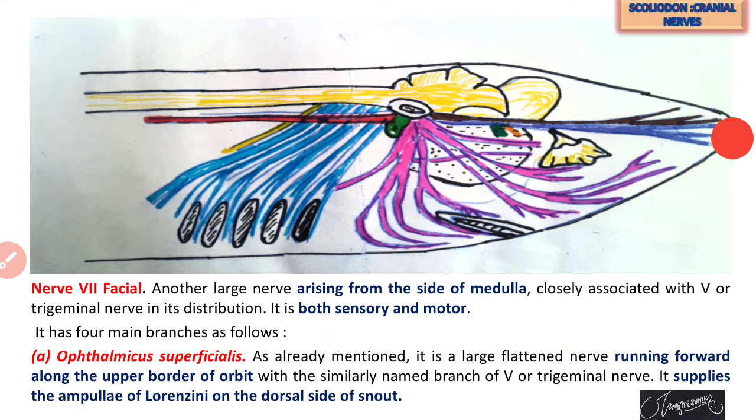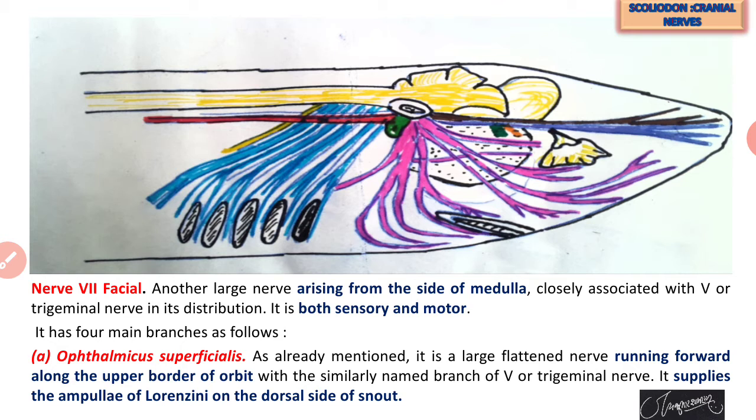Then nerve number 7, facial. This also arises from the medulla oblongata and has a close association with the fifth cranial nerve, and it is both a sensory and motor type of cranial nerve. This facial also has 4 branches: ophthalmicus superficialis, buccalis, palatineus and hyomandibularis or hyomandibular.